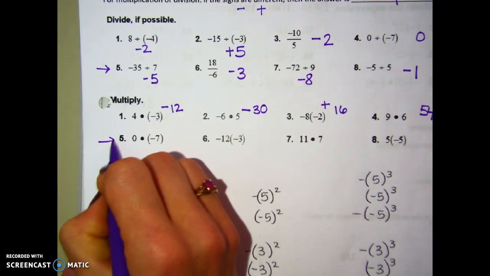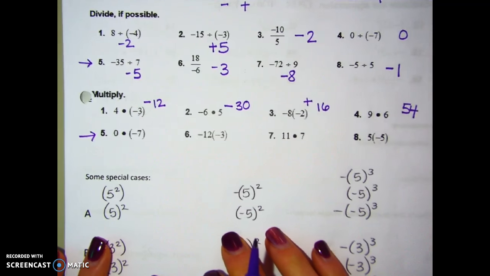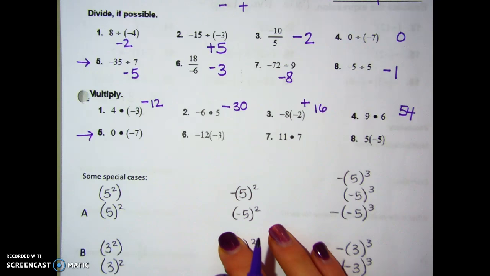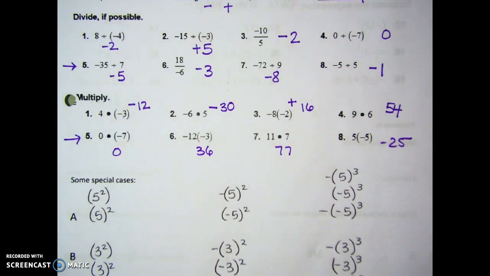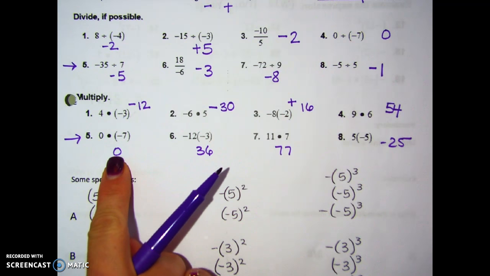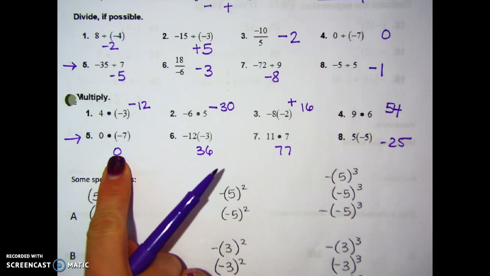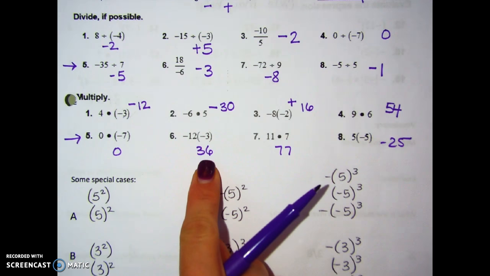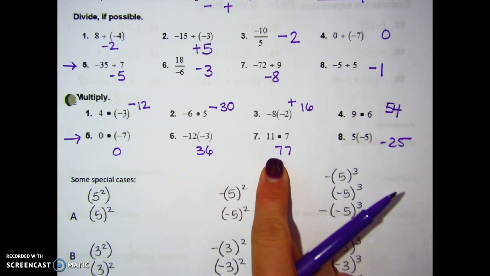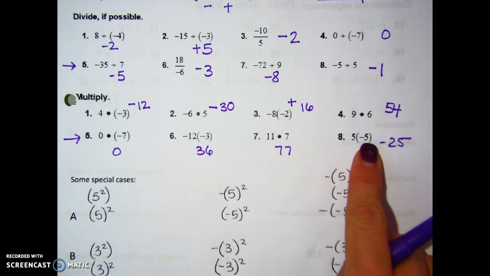So try this row right now. And then we'll come back and check the answers. Pause. Okay, here's the answers. I had 0, again, just gives you 0 for the answer, but it's not positive or negative. 2 negatives make a positive answer. 2 positives make a positive answer. And 1 of each, negative answer.